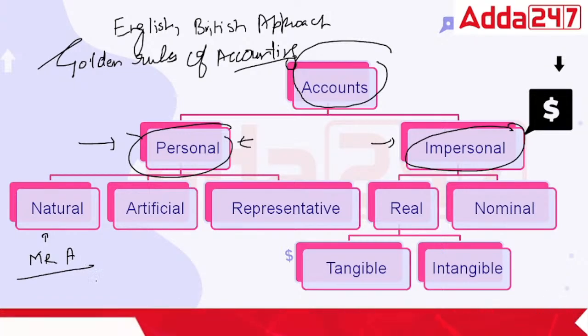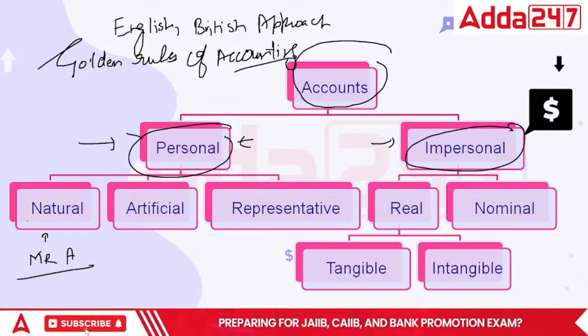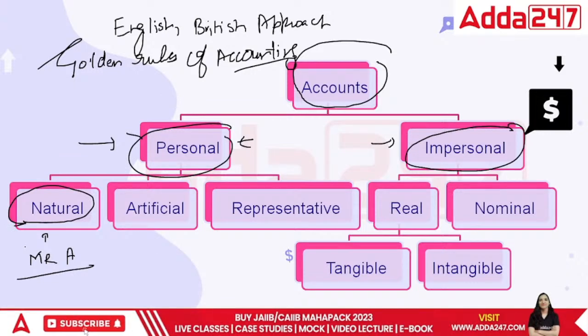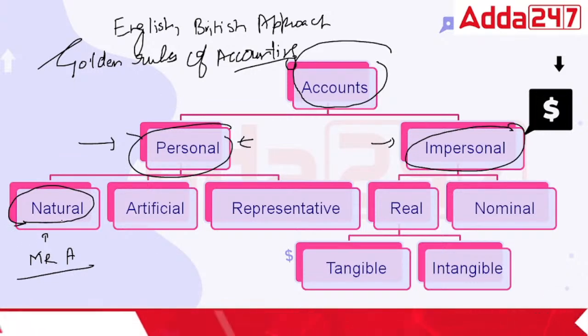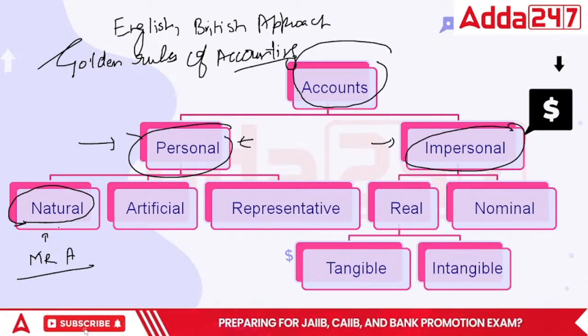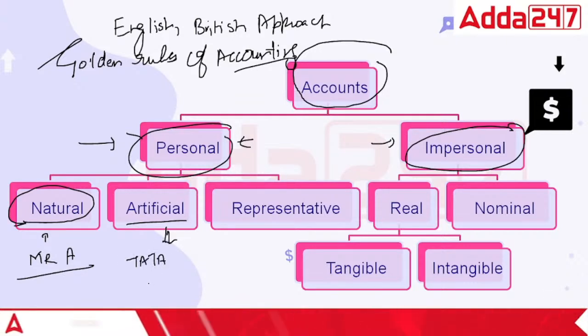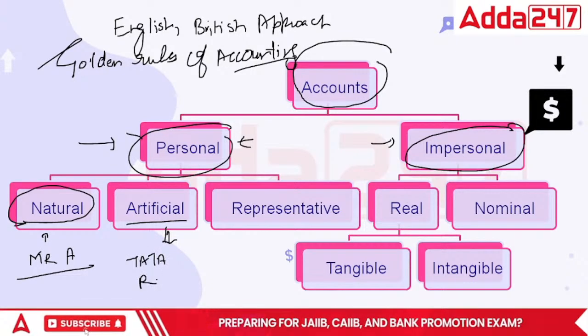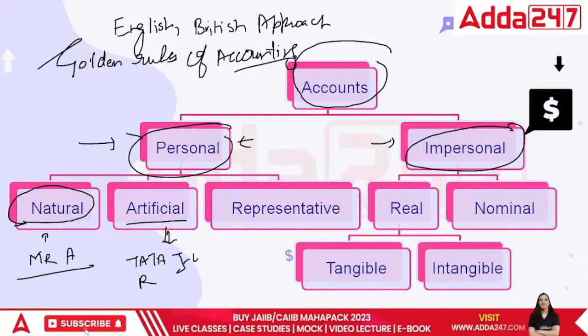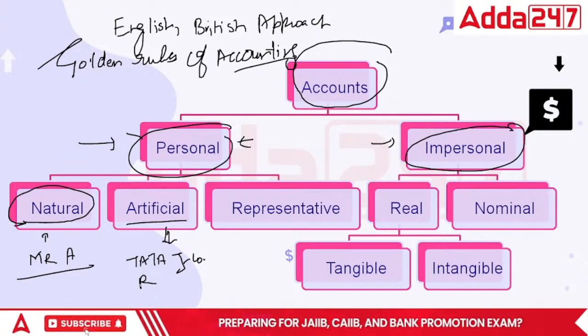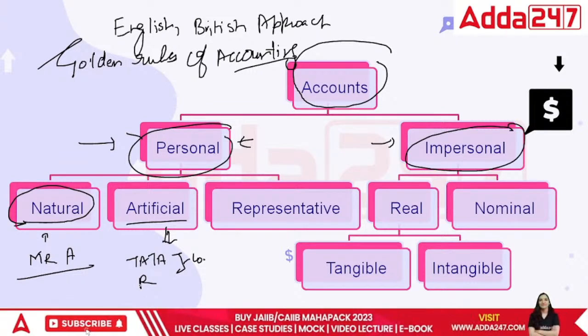So the first thing to note down is natural persons. After natural persons, what comes next? What about Tata Consultancy? What about Reliance? These are companies. I can have a partnership with you as well.